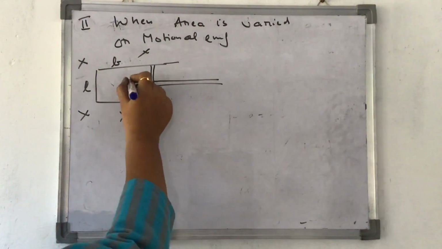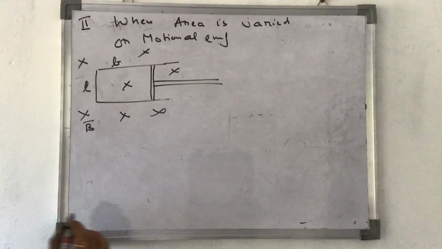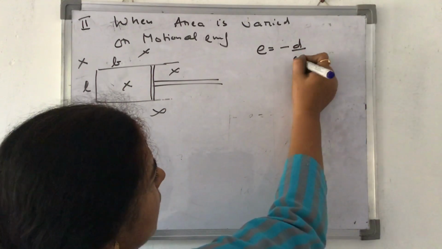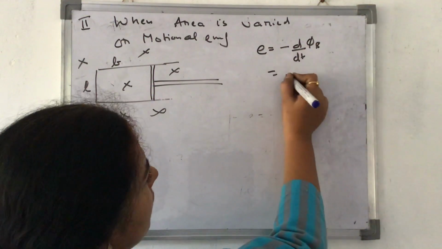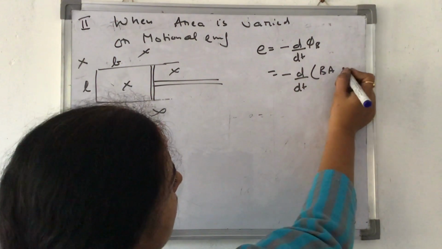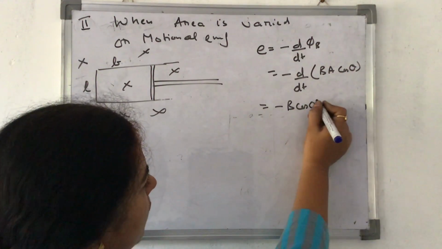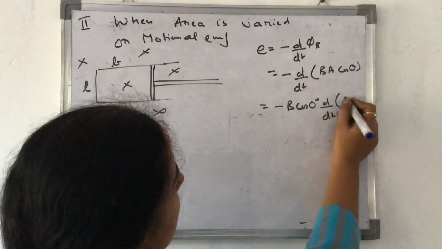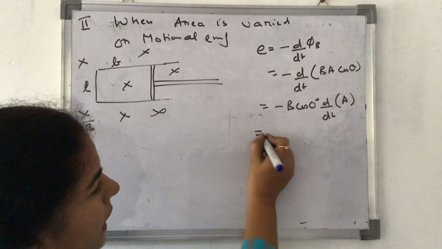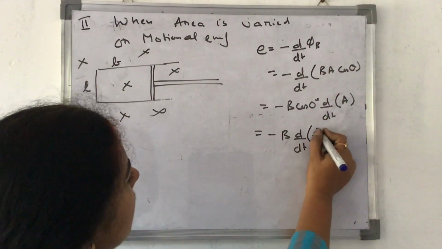Let's say magnetic field is constant, is going into it, or you could have drawn dots also. The magnetic field here is constant. In this case, which formula am I going to use? The formula which we use is E is equal to minus d by dt phi B. I am rewriting it, minus d by dt of B A cos of theta. Here, as you can see, B is constant, cos is cos 0, so d by dt A. A is variable. Again, I can rewrite this as minus B d by dt of length into breadth.